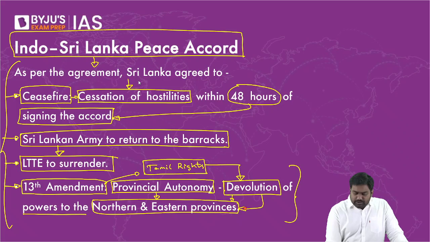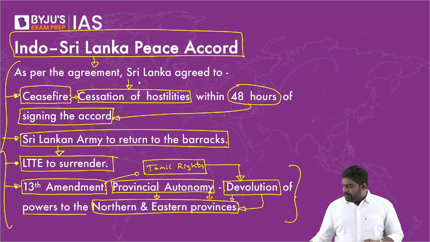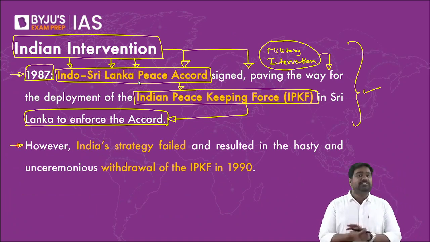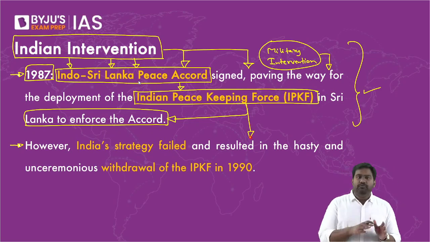This was the promise made, the devolution of powers to constitutional autonomy. All right? So these are the key agreements that were part of the peace accord. Now, all the parties agreed to the accord. Sri Lanka signed the agreement, LTTE also agreed to surrender. They called for a ceasefire as well. And as promised, India deployed the IPKF. We thought everything would be over in a few days. It will be maybe a few days, a few weeks of deployment.